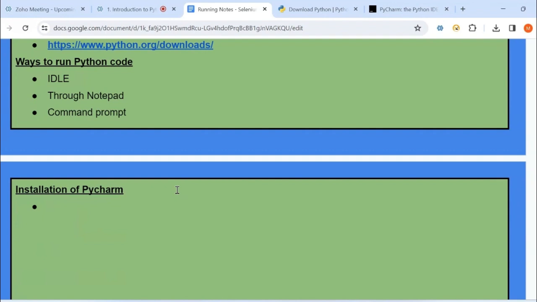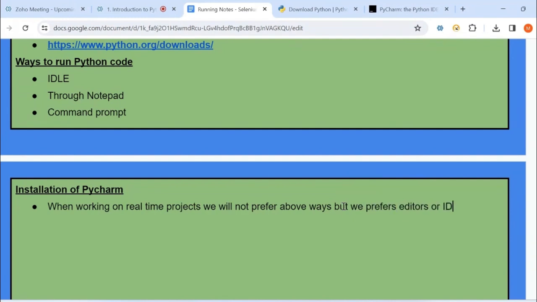First thing is, when working on real-time projects, we will not prefer the above ways, like notepad and command prompt, but we prefer editors, or I can say those are nothing but IDEs. One of the most popular IDEs is PyCharm.